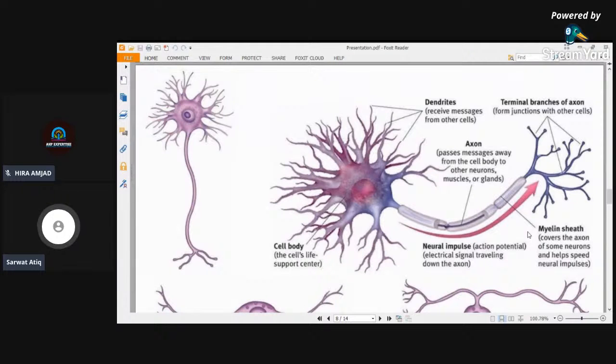Dendrites carry the information towards the cell body, and there is a large segment known as the axon. The axon carries the information away from the cell body, and the junctions are shown at the end of the axon. There is also a sheath called the myelin sheath. This is present in a few neurons, and it helps in the quicker transmission of nerve impulses.